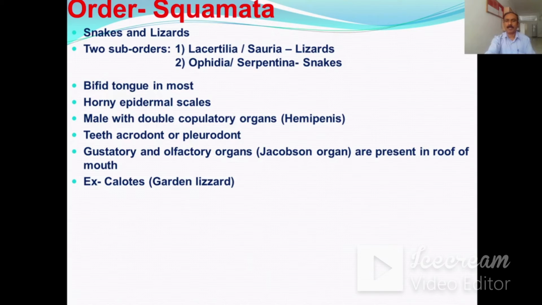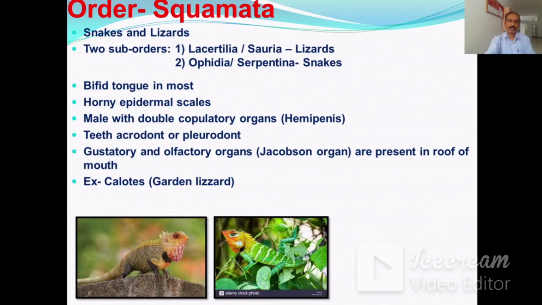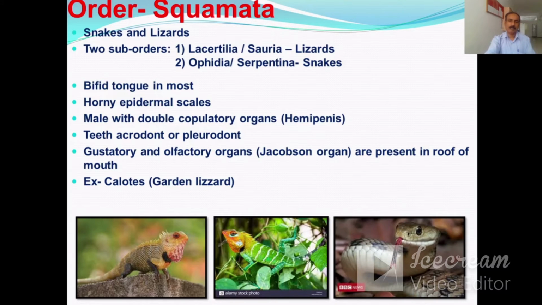The gustatory and olfactory organ, also called the Jacobson organ, is present in the roof of the mouth. An example is Calotes, commonly called the garden lizard. So these are some pictures of the Calotes or garden lizard as well as the snake also.